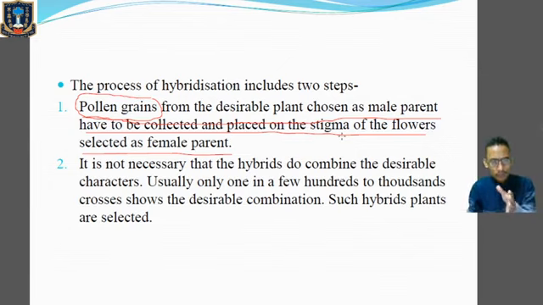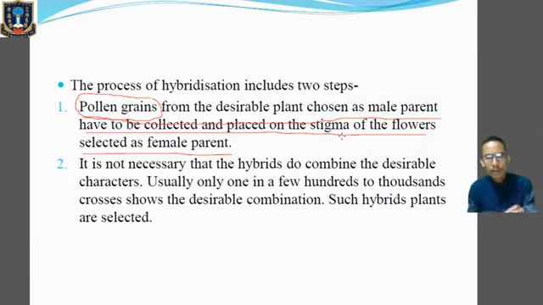Now the second thing is that it is not necessary that the hybrid will combine the desirable characters. Usually only one in a few hundred to thousand crosses show the desirable combination, and such hybrid plants are selected. Clear? Let's say we have gone for hybridization, and during cross hybridization, let's say 100 progeny have been formed. We are not sure that all 100 progeny contain the desirable characters from both the parents, and that is not true.